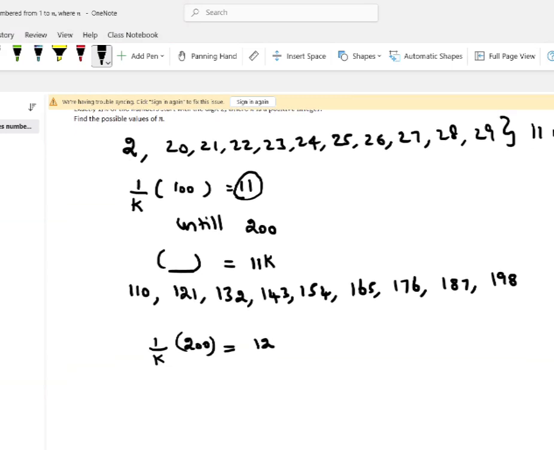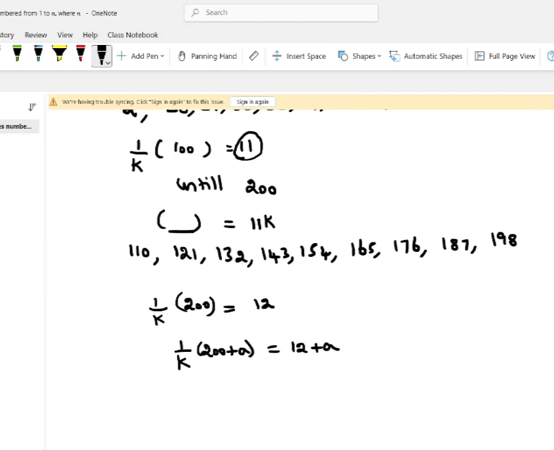From now on, if the count increases by 1, meaning if we have 201 here, there will be one more number starting with digit 2, so that will become 13 here. To handle this, we can introduce another variable: if this side increases by some value a, the other side also increases by the same value. To include 200 also as a value, we keep a greater than or equal to 0 as the condition for this question.